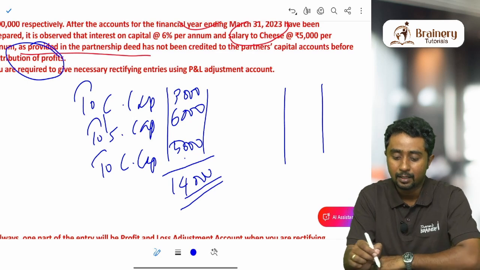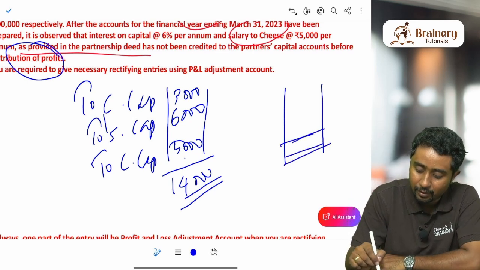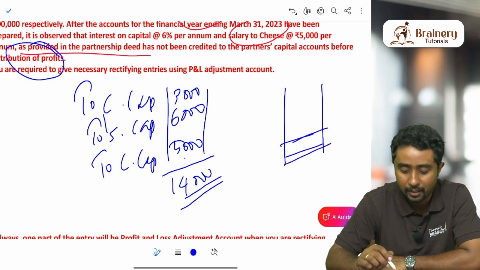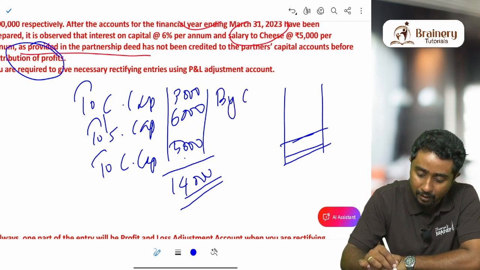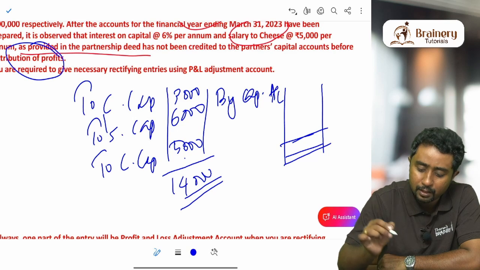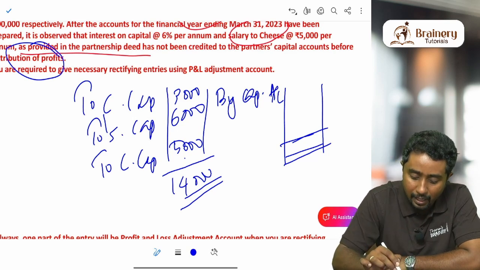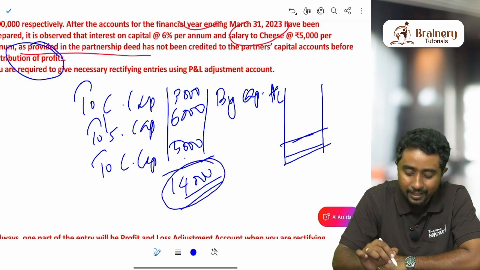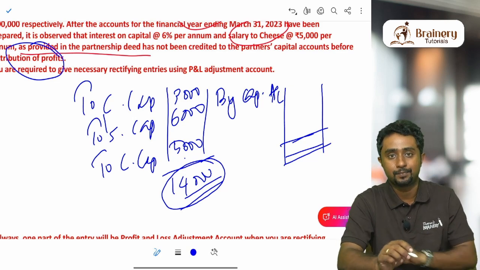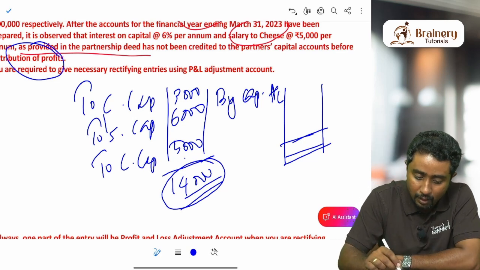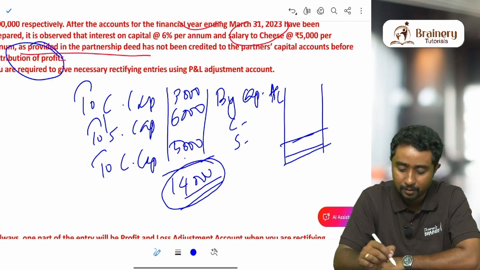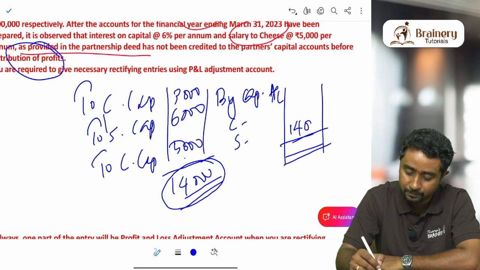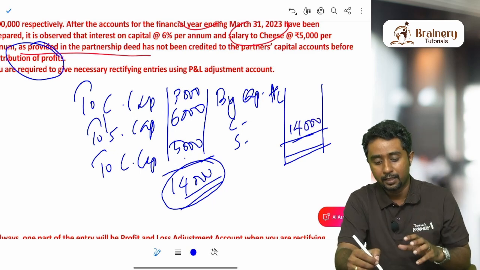This 14,000, obviously on the credit side, whatever amount is coming here will go to the partners' capital accounts. So you will write by capital account, and you will share this 14,000 in the correct profit sharing ratio. How to share it? Cheese and Slice are equal partners, so this 14,000 will be shared equally, because 14,000 itself is the difference.